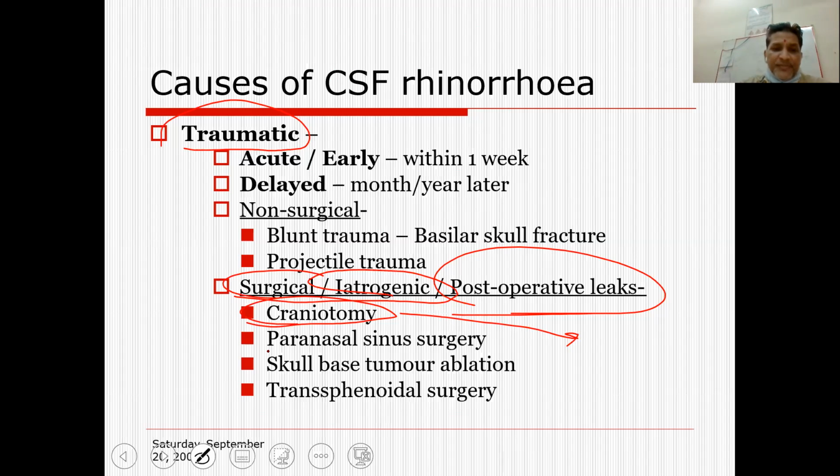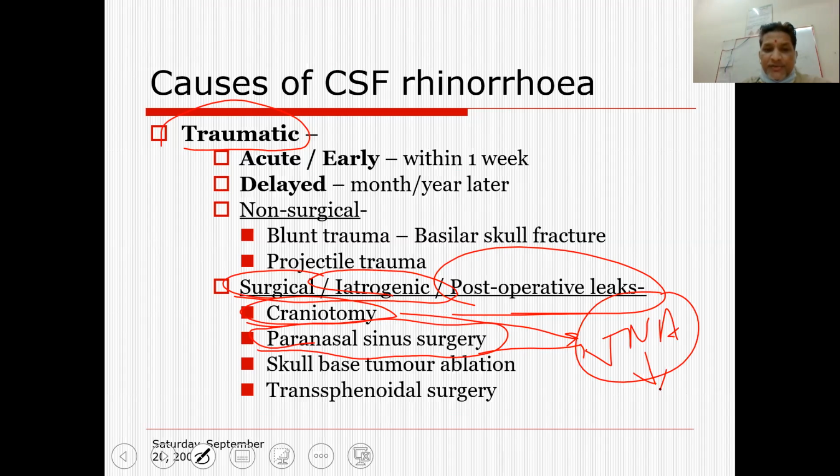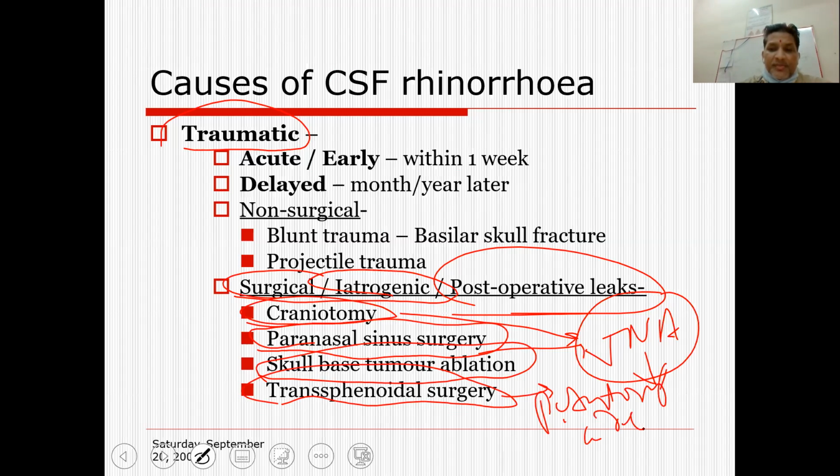Apart from that, extensive skull-base surgery like JNA surgery, juvenile nasal angiofibroma, or extensive fungal sinusitis surgery, like in the case of mucormycosis, or sphenoid surgeries involving the sphenoid sinus or sphenoid polyp. Next is skull-base tumor surgery or transsphenoidal surgery. Transsphenoidal is, you can say, a pituitary adenoma surgery, a macroadenoma or microadenoma surgery. And then the patient can have a CSF leak post-operatively.